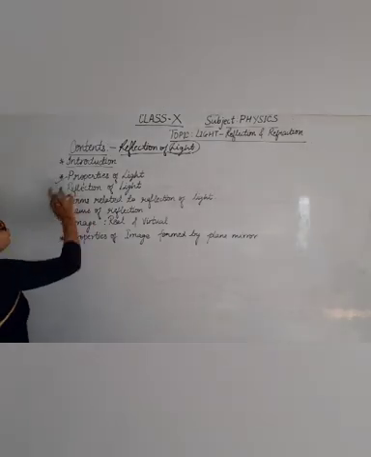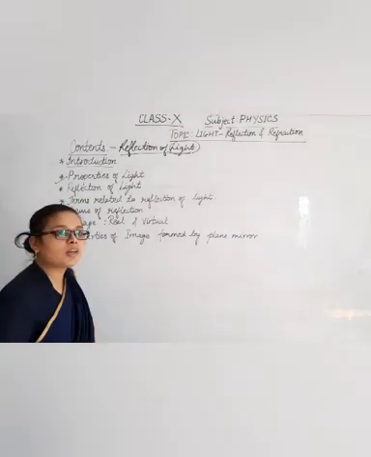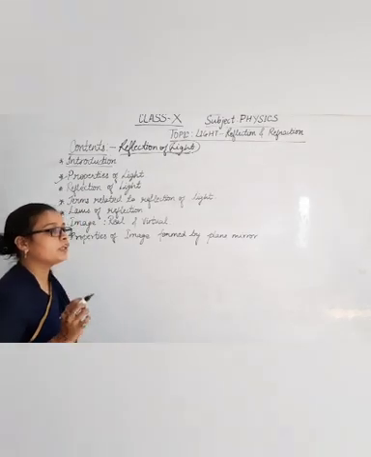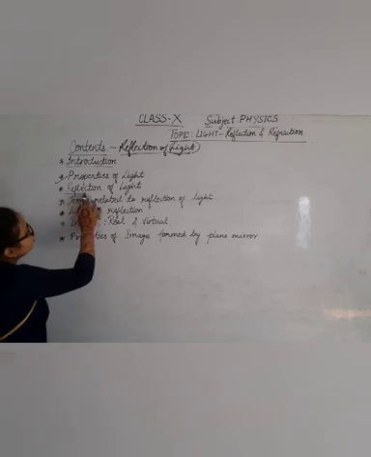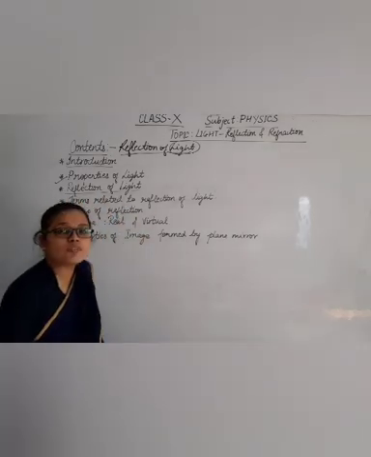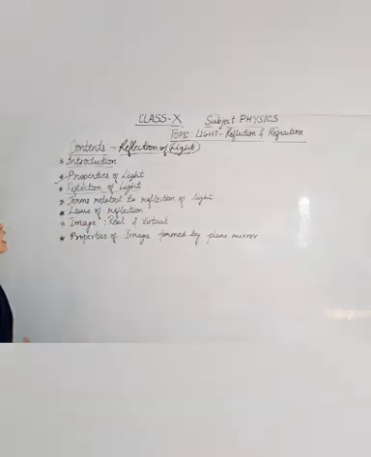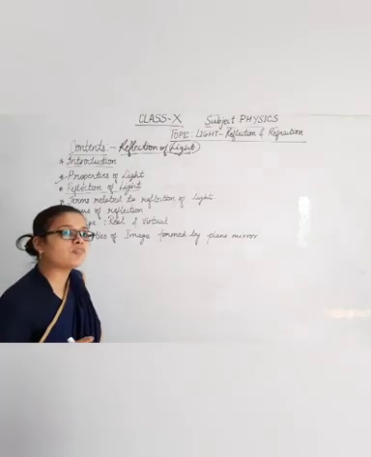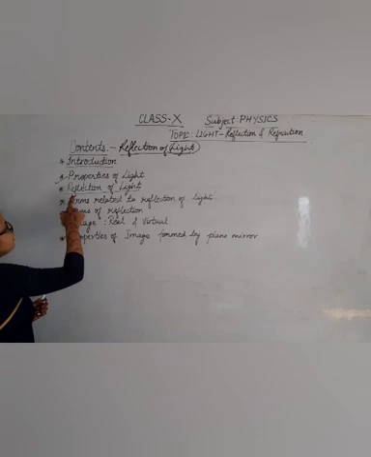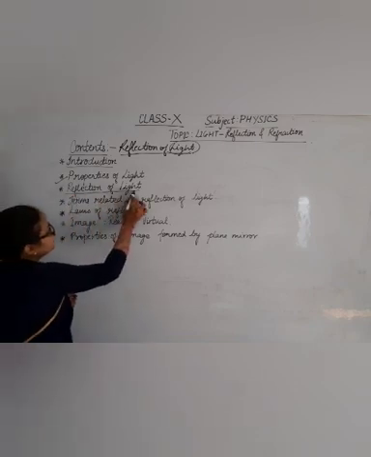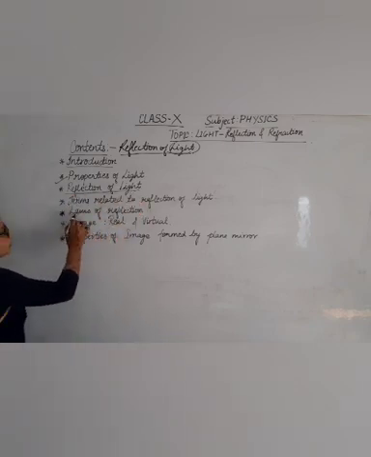Then, what are the various properties of light? You need to know the various properties of light. Then, as you have studied reflection of light in earlier classes, I will discuss reflection of light in more detail in this standard. Once you understand reflection of light, you need to know about the laws of reflection.